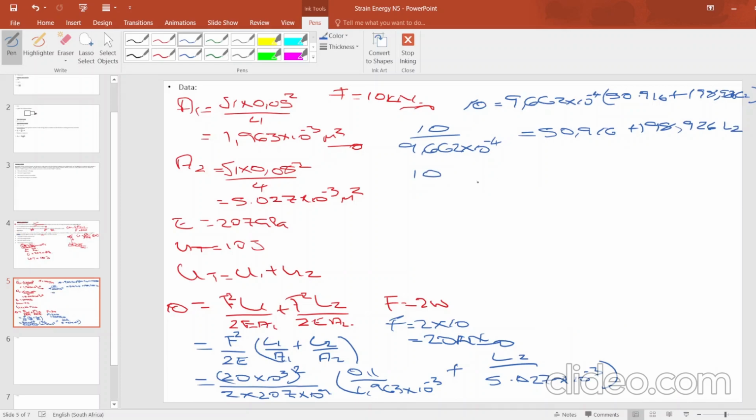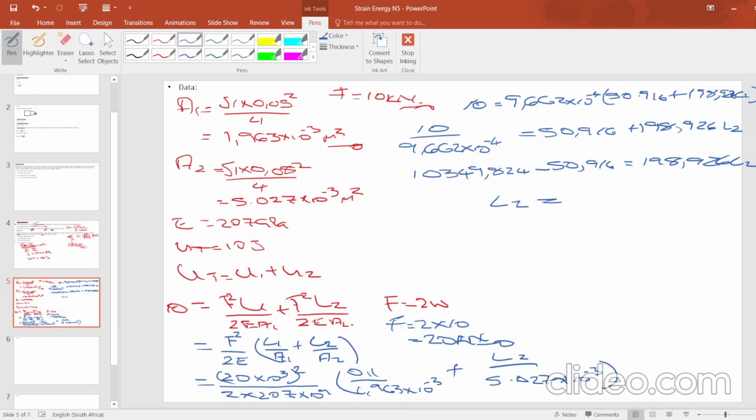Then we get our answer on this side as 10,349.824. Let's transpose 50.916 to the other side, so it equals 198.926 L2.